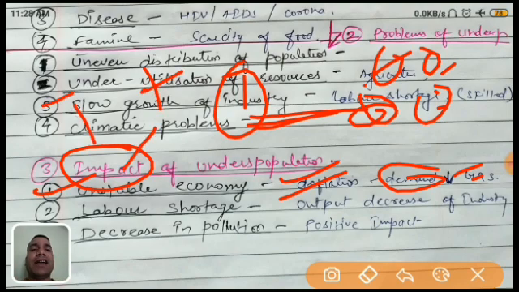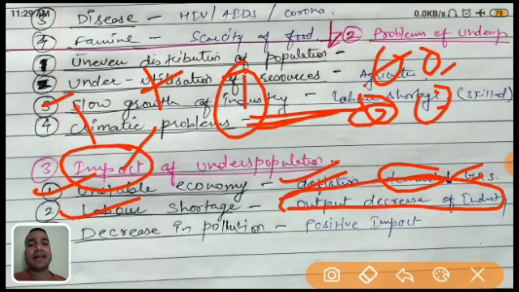Okay, second one, it is the labor shortage. Already people are less, so who is going to do labor work? So there is an output decrease of the industries. Definitely if in industry there is a smaller number of people, they will not produce too much. If their production is less, obviously the economy is decreasing. So that's why there's labor shortage.